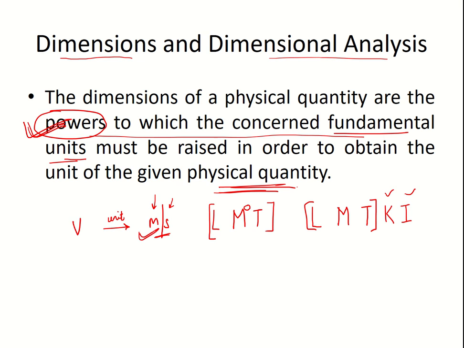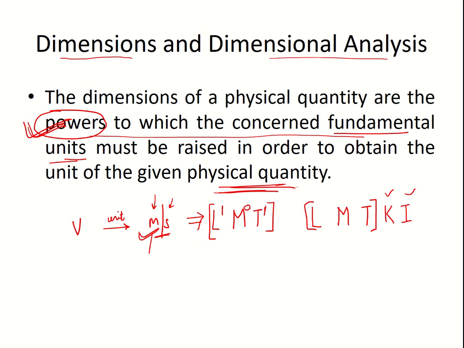You got one thing over here which is meter, so that is length. So one unit is for length, so the power of L will be 1. Similarly for second, T will be 1. So this is the dimension for velocity. I hope you all understood this.